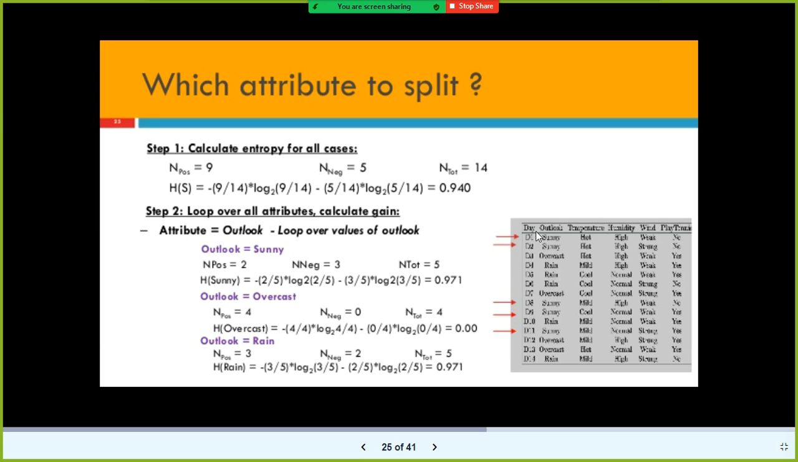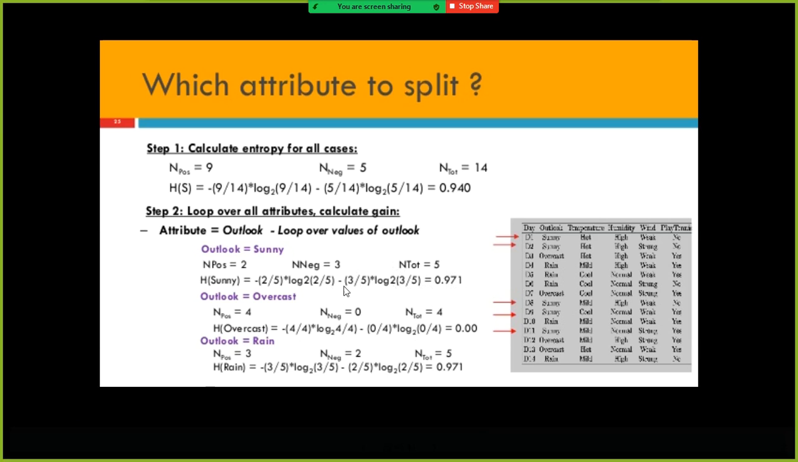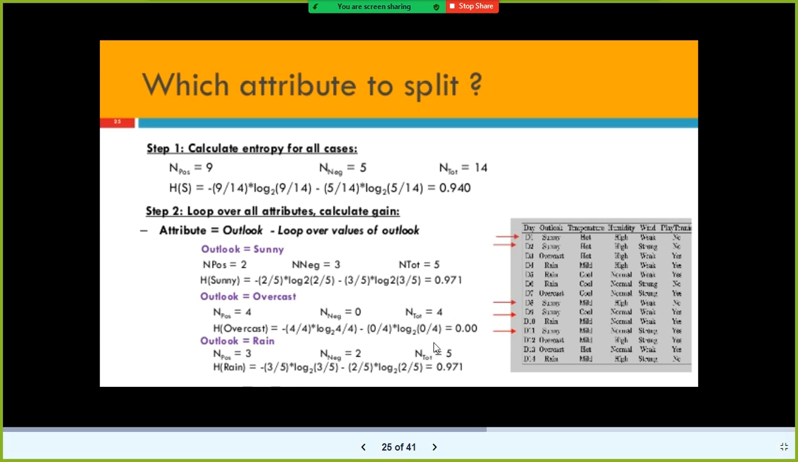First we will go to the Outlook column. In the Outlook Sunny, we know very well 5 records were there. Out of 5, 2 times he played tennis and 3 times he did not play tennis in the Sunny group. When you plug in this value in this equation, 2 times out of 5 sunny days he played tennis, and log of the same thing, minus 3 times out of the 5 sunny days he did not play tennis, log of this one, you get some value. Very simple. So finally you will get 0.971.